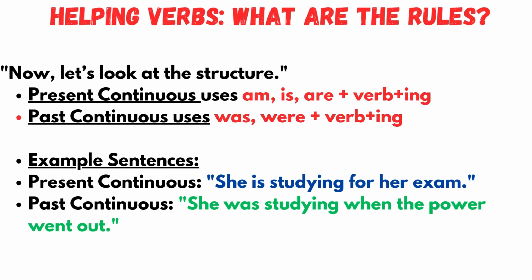Now let's look at the structure. Present continuous tense uses is, am, are plus the ing form of the verb, while past continuous uses was, were plus the ing form of the verb. For example, she is studying for her exam. In past continuous, we say she was studying when the power went out.